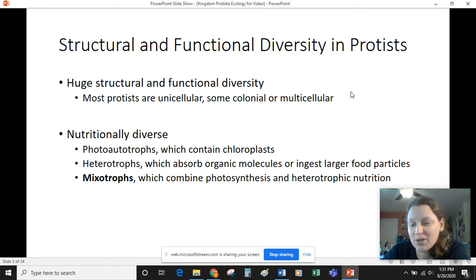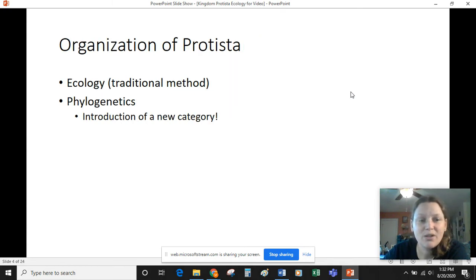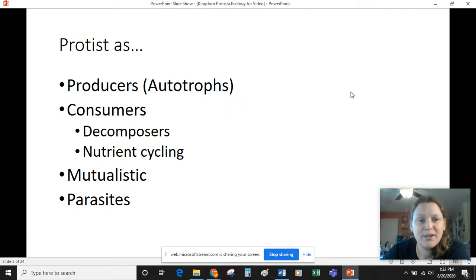We'll talk about some of the heterotrophs who can be predators or decomposers. We'll look briefly at some mixotrophs, which are able to do both photosynthesis and are heterotrophic. And then we'll also talk about how these organisms can interact with other organisms in their ecosystem. So ideas like mutualistic relationships, as well as we'll look at some examples of parasites. Again, we're going to focus on ecology in this segment, and we'll talk more about phylogenetics later.